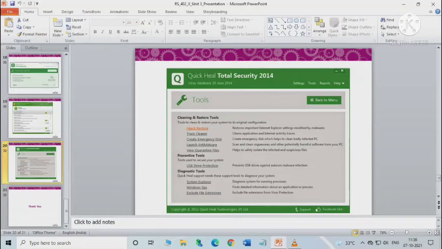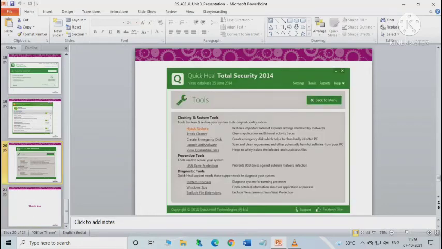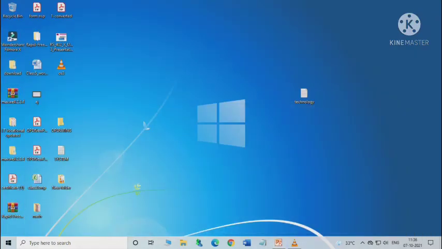News, Quick Heal, PC Tuner. Okay, so all these are the basic things about this Quick Heal Total Security antivirus. Update your antivirus on a regular basis to maintain protection against viruses. Next, we will be learning how to prepare a maintenance schedule.